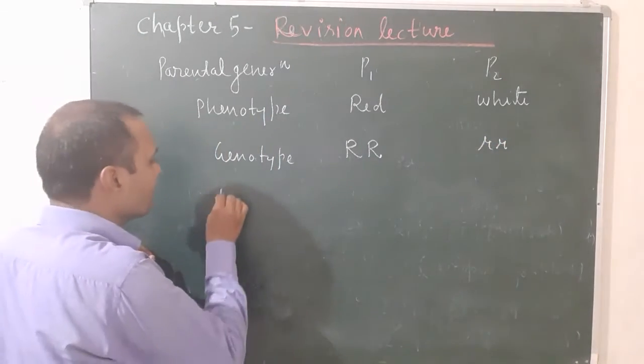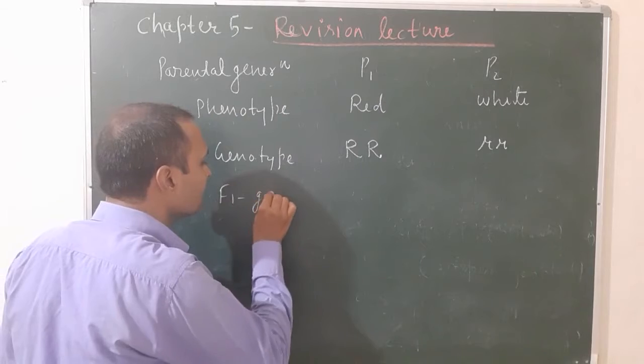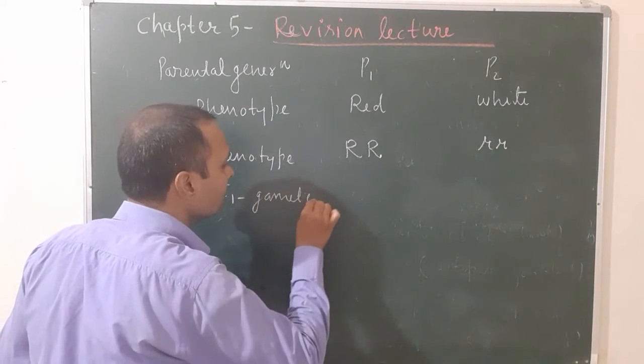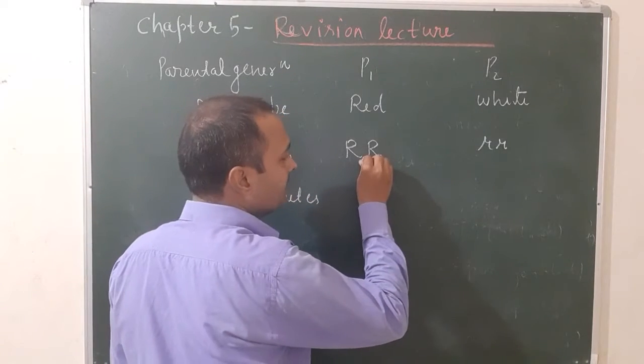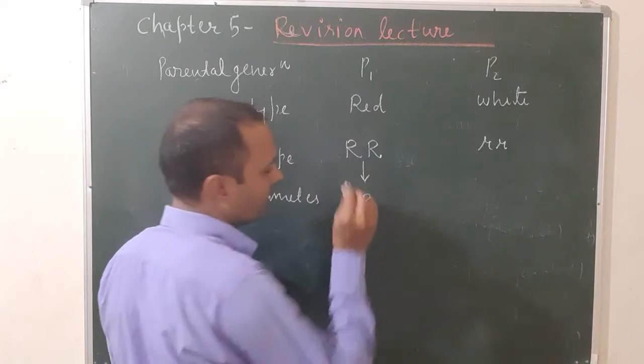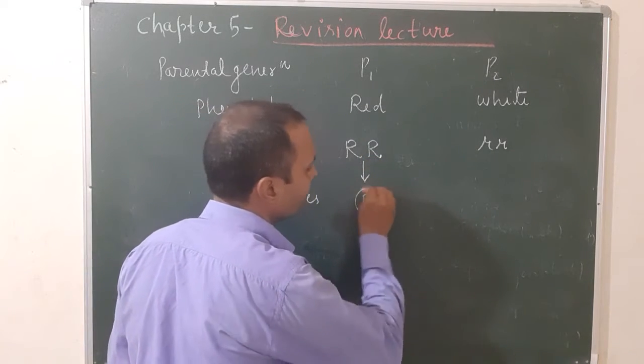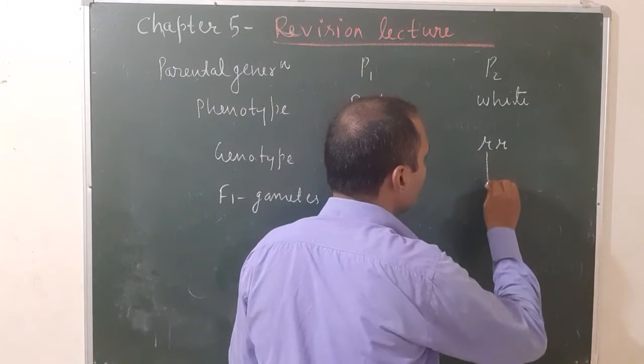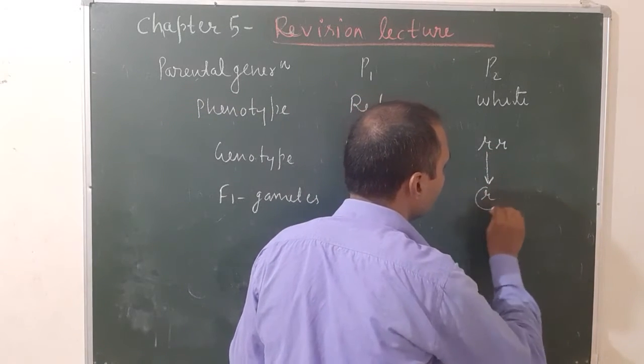Now the F1 gametes, that means first generation gametes. When the genotypes of the plant are the same, it produces the same type of gametes. That is capital R, and here it will produce small r gametes.